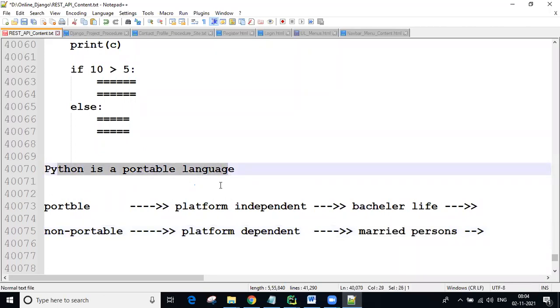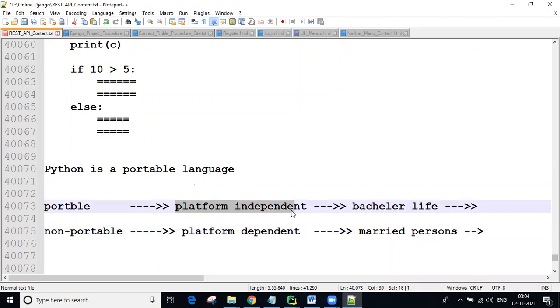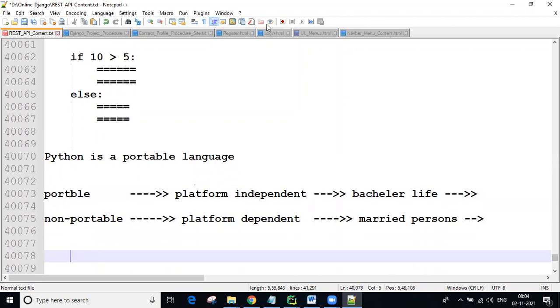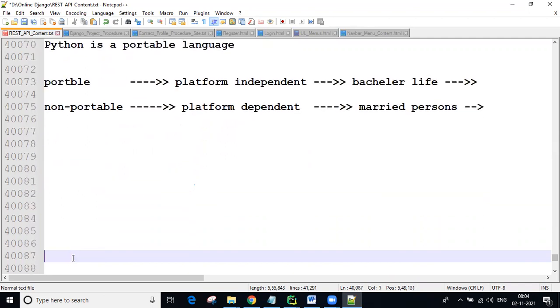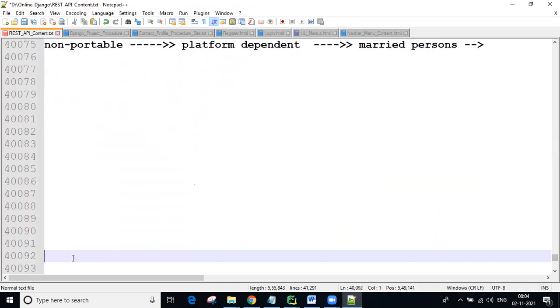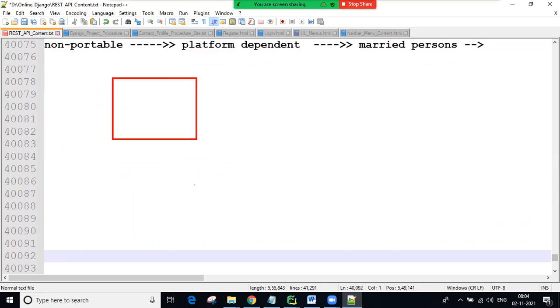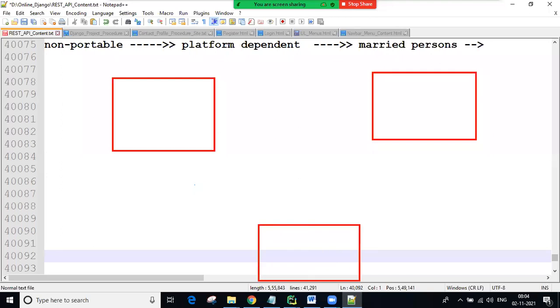If you are developing using Python, we can use our application anywhere. That's why we can say Python is a portable language. Understanding, guys? Portable is nothing but cross-platform. Here I'm developing, and here another platform is there.